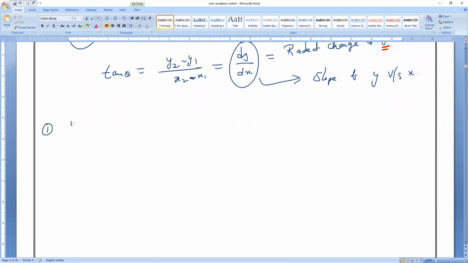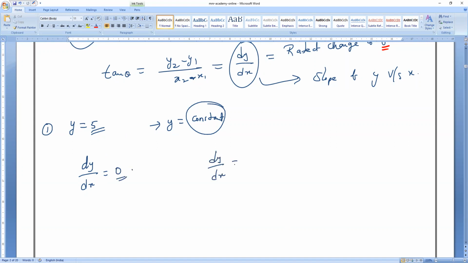Question number 1. Let y equal 5. Now, 5 is a constant or a variable? Constant. The differentiation of a constant: this dy by dx is called differentiation. dy by dx of any constant is 0. Please remember that, all of you.